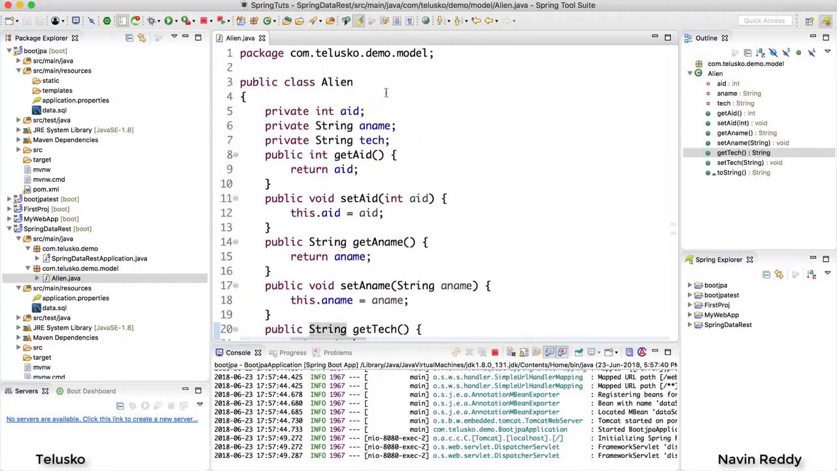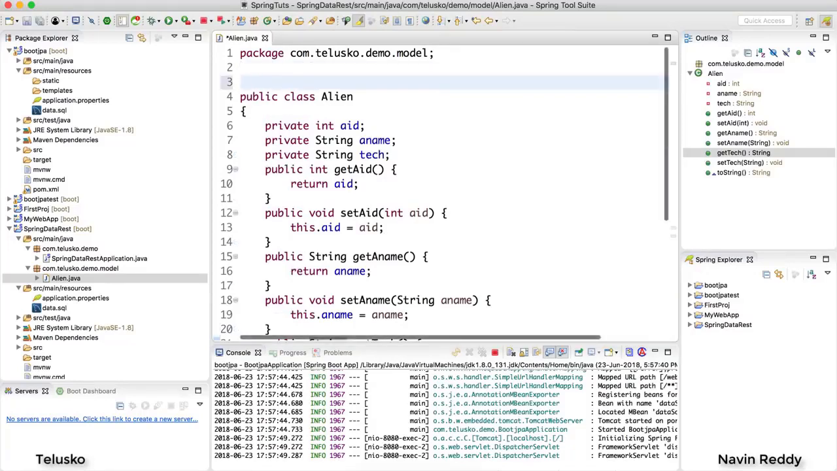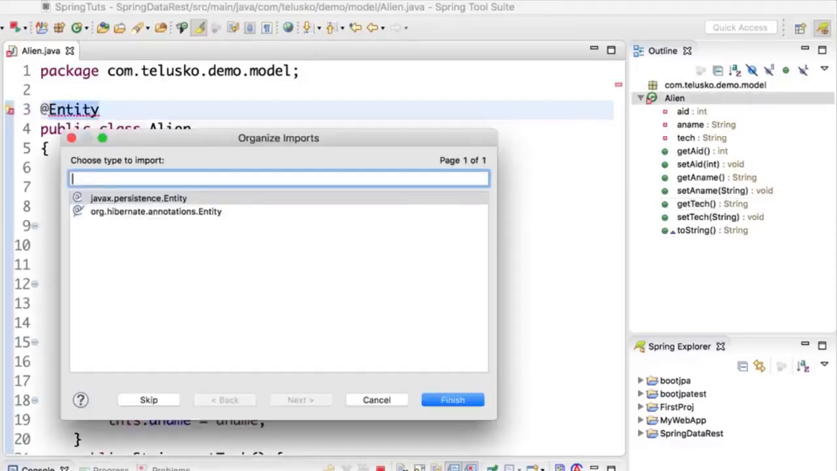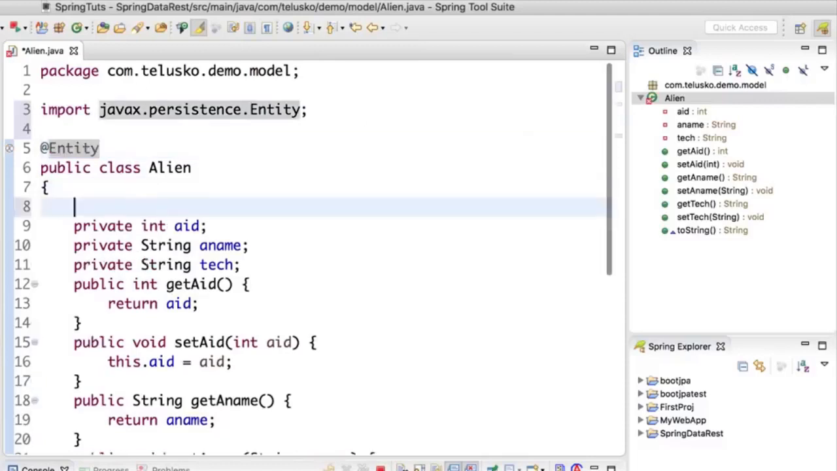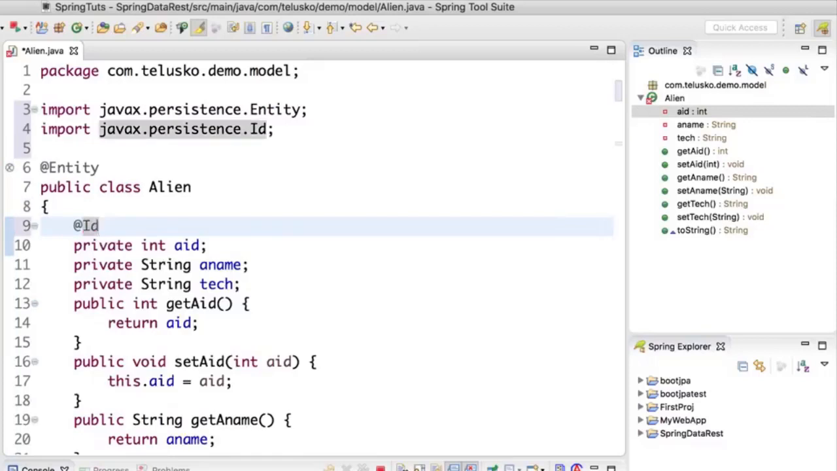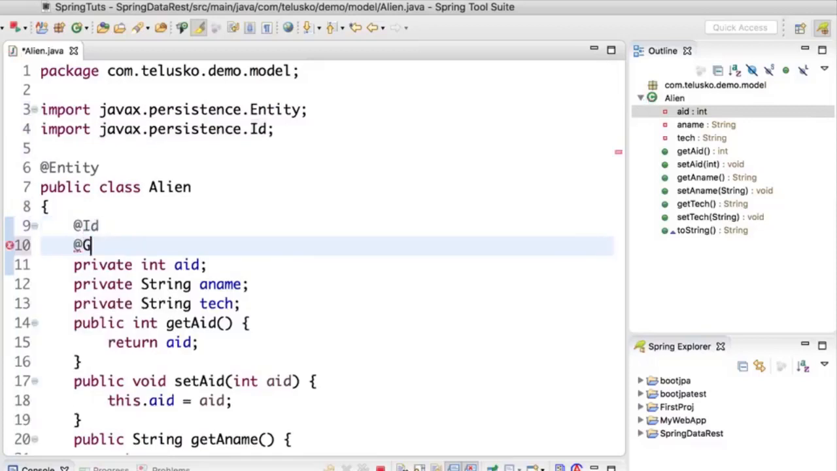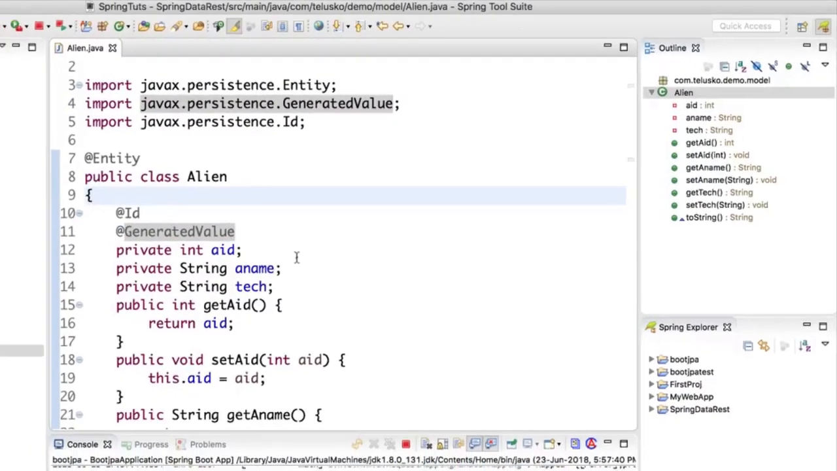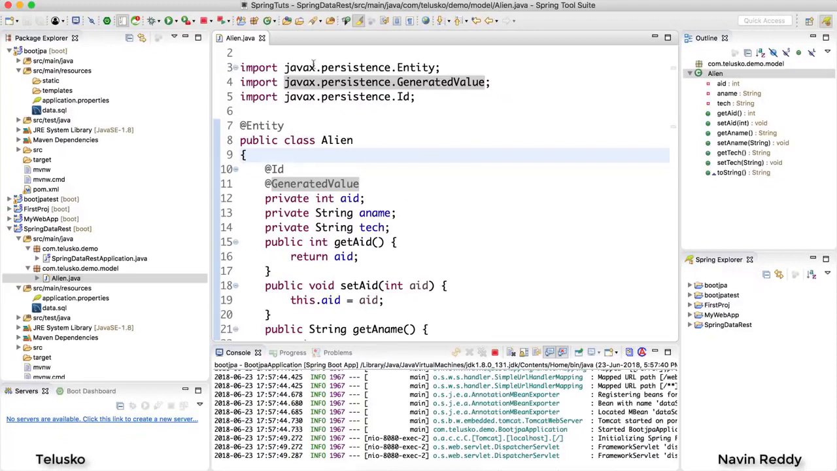Now, since we are working with JPA, of course we need to add annotations, right? The first thing we need here is to add @Entity. This is how you mention that this is eligible for the database. Let's import the package. For aid, I will mention this is a primary key, and I also want to generate the value by itself. So I would say @GeneratedValue. I want it to be auto increment basically. Now this is done, so it should work.